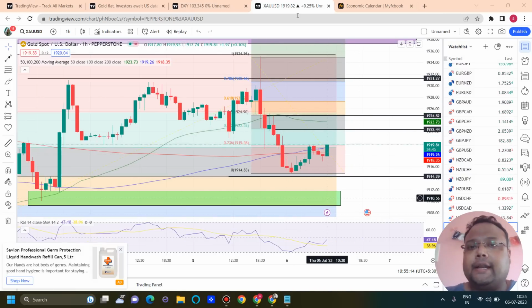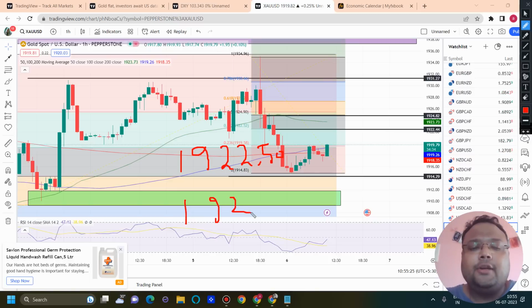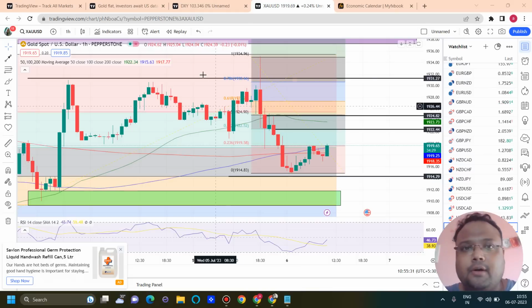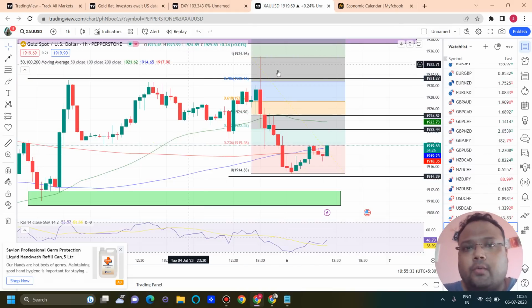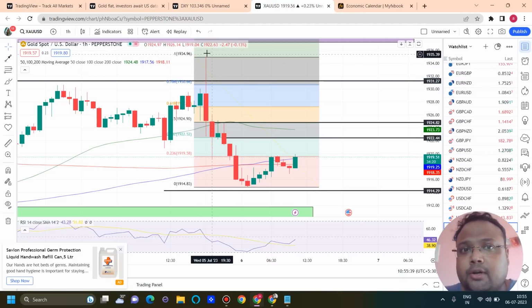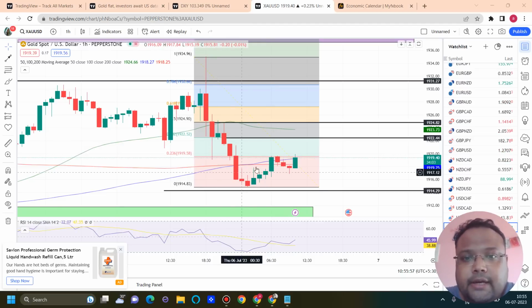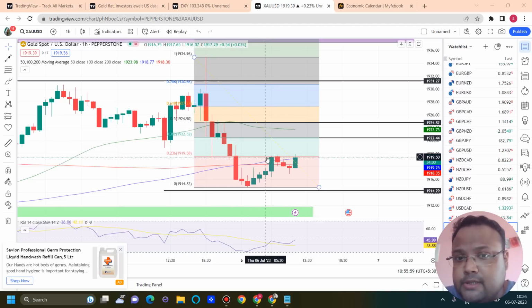On the other hand, we have some resistance around 1922.50 to 1924.50. This is the next resistance on the chart of gold, because of FIBO again. Again we are drawing FIBO, but this time from the top portion of the chart. Why? Let me show you. You can see here, when the market hit FIBO 23.6%, there was some minor price rejection, the market faced some selling pressure, and the market went down to 1916.